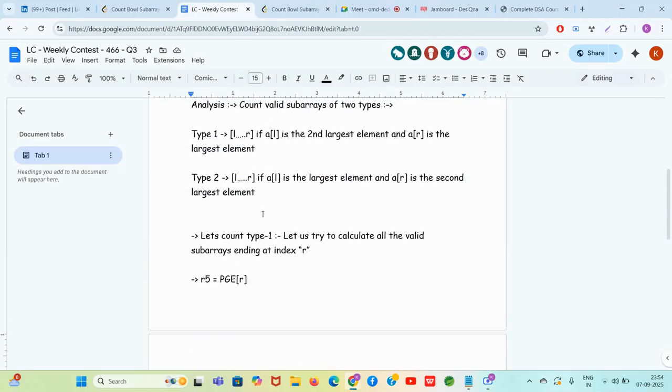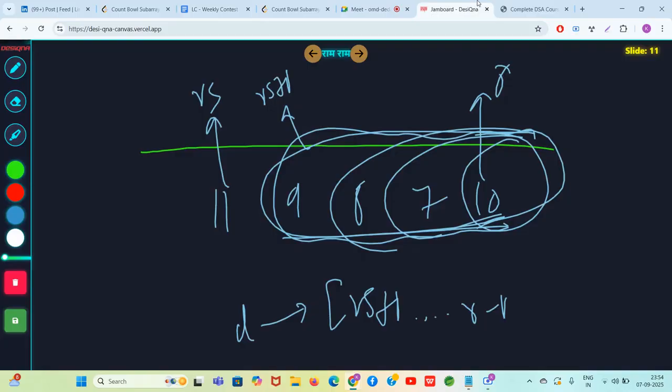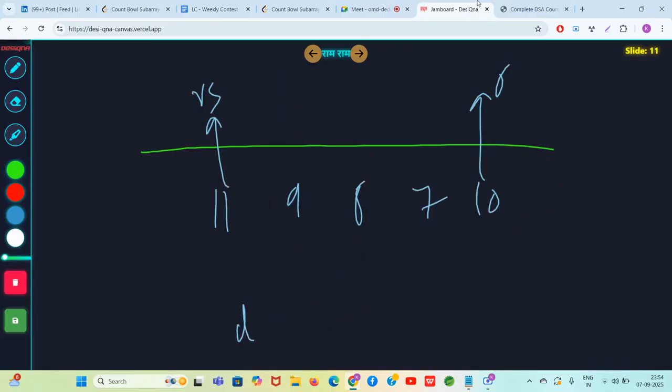You wanted to count type 1 subarrays such that A of R is the largest element. ये हो गया. अब बस एक चीज चेक करनी रह गई है. Is A of L the second largest or not? That's it, baby. That's it. So what will you do? Obviously this is R. You will check what is happening here. You can see yes.